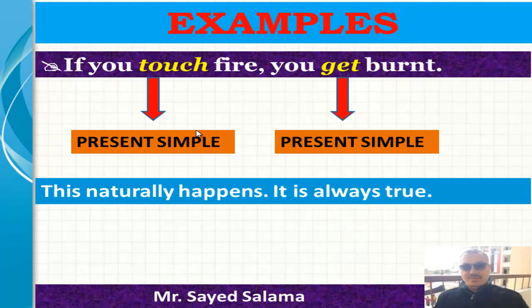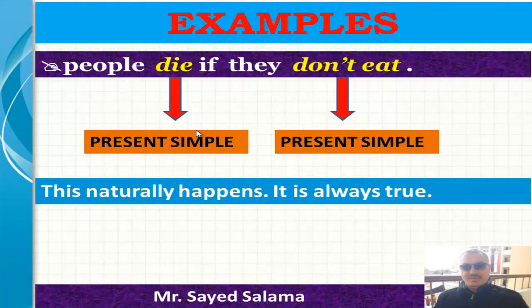If you touch fire, you get burnt. Touch is a present simple tense. Get is a present simple tense. So the if clause is in the present simple tense. The result is also in the present simple tense. So this naturally happens. It is always true. Touch, get.